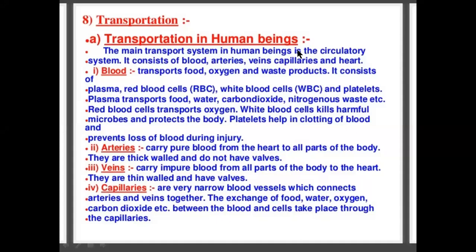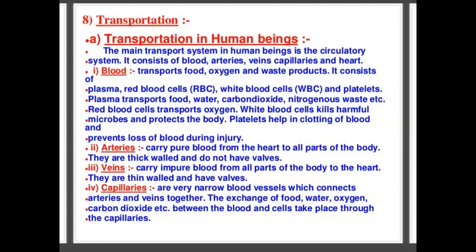Last class we discussed one of the life processes, that is respiration. Today we start another life process that takes place in living organisms, in both plants and animals, that is transportation. What is the meaning of transportation? It means to carry something from one place to another place. That is called transportation.